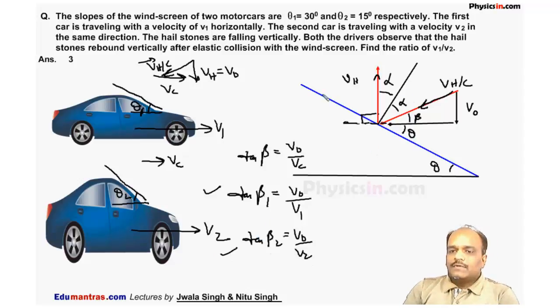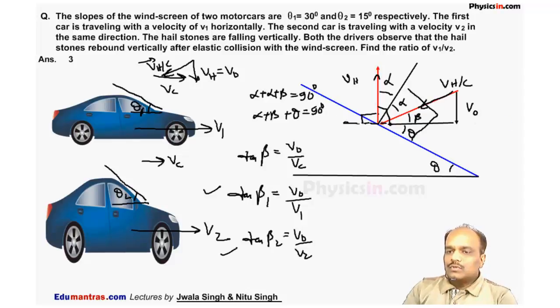So from this figure I can say alpha plus beta is equal to 90 degree. This angle is also 90 degree, and we can say this angle is also 90 degree. So alpha plus beta plus theta is equal to 90 degree.